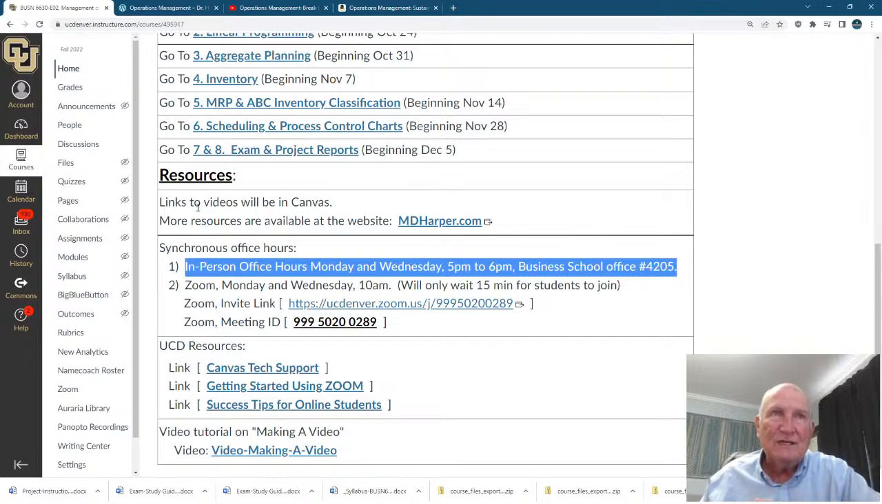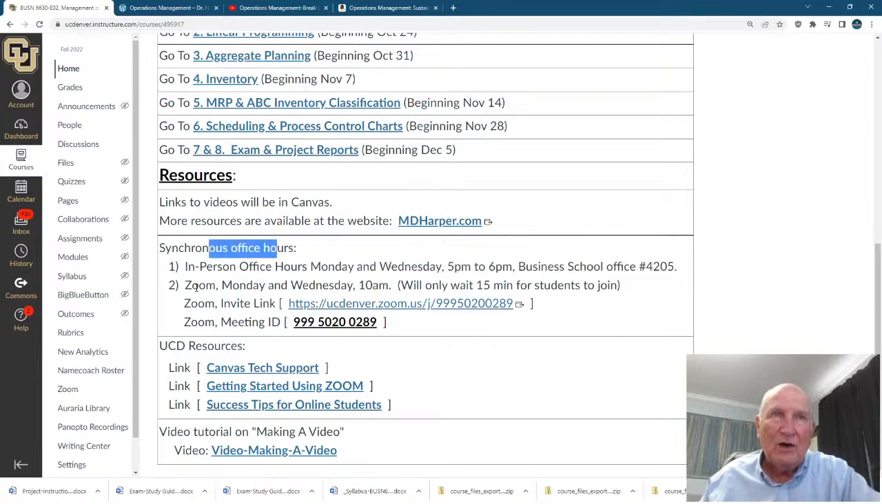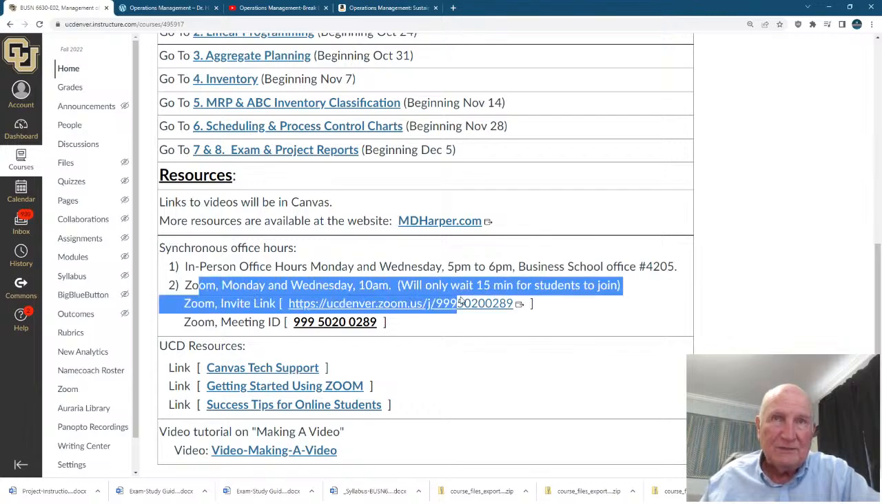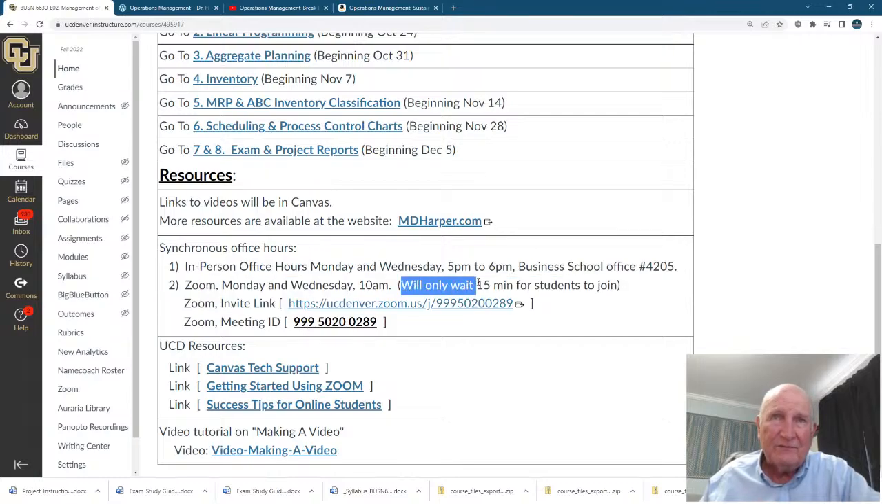But then also synchronous office hours are on Zoom Monday and Wednesday at 10 a.m. And this is the link. This is the Zoom link. This is the Zoom ID. And I will only wait 15 minutes for students to join.